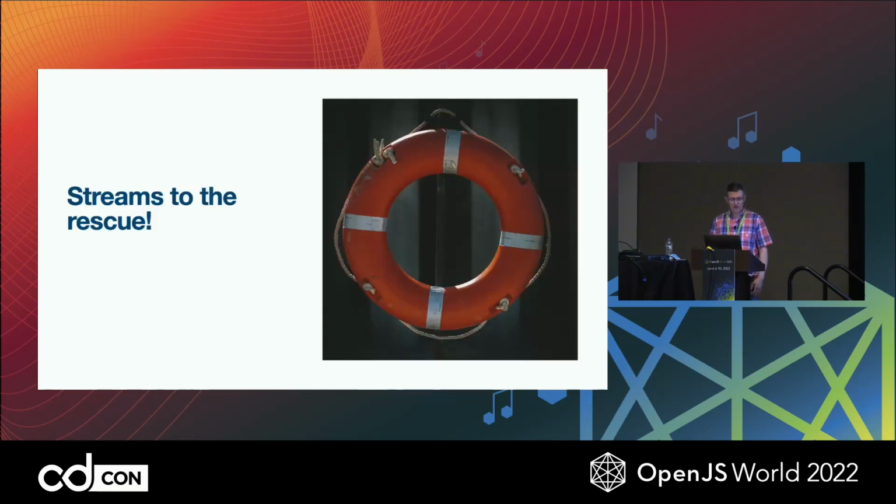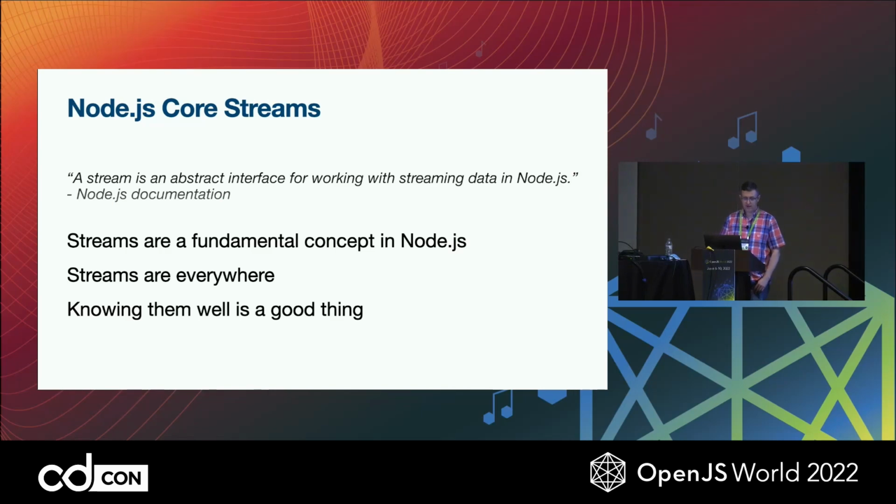Streams. Node streams are pretty cool. So let's take a quick look at what streams provide us that will assist in building this project. The Node documentation has a great description. Streams are an abstract interface for working with streaming data in Node.js. It's fairly simple, but a lot of people sort of miss that we work with streams all the time. Node gives us streams and we use them, but we can also implement our own streams for all sorts of various purposes. So they are a great interface for working with data.